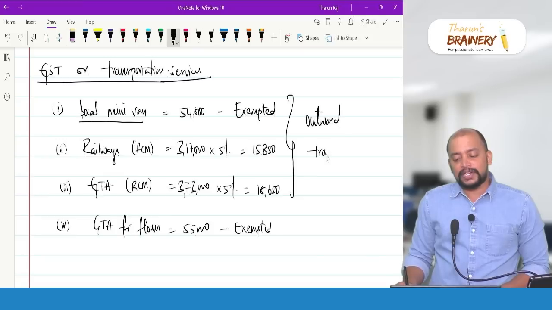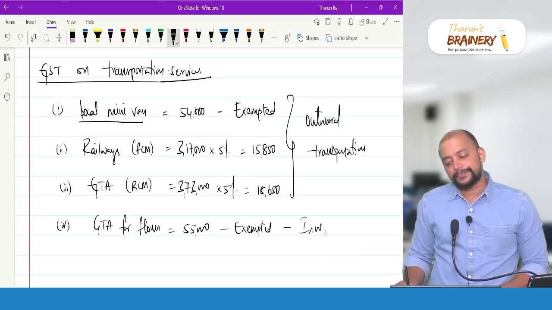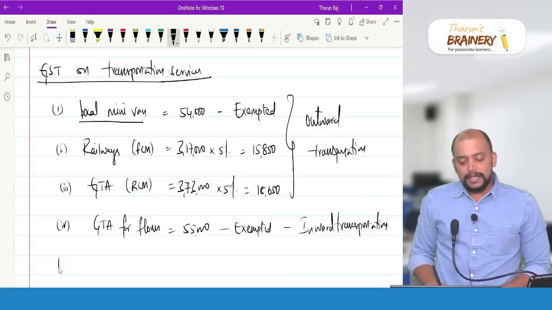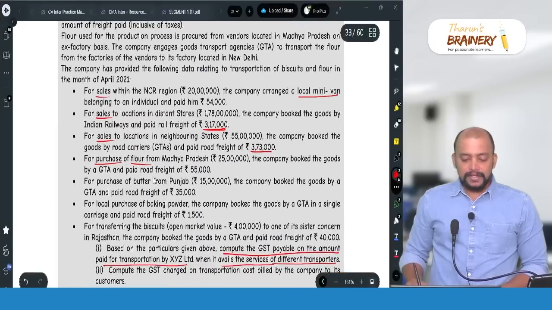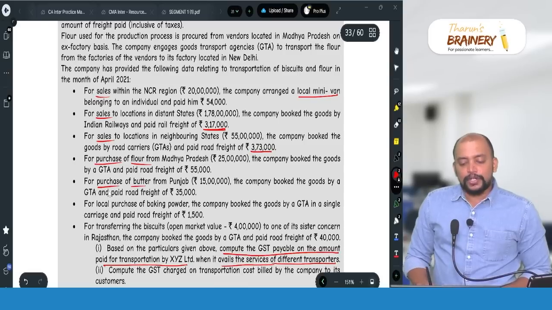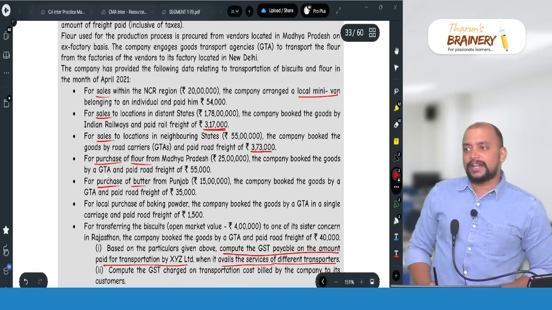Outward transportation, carriage outwards, and this is for inward transportation, for purchases.